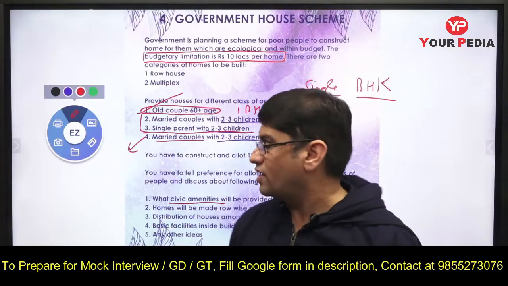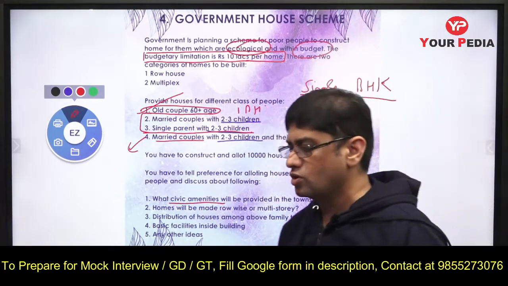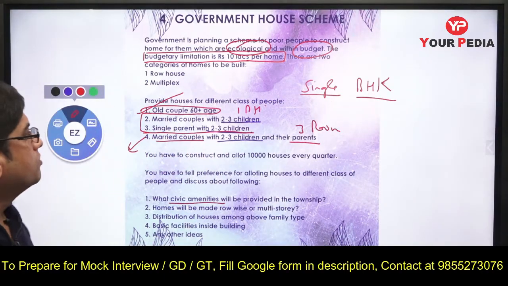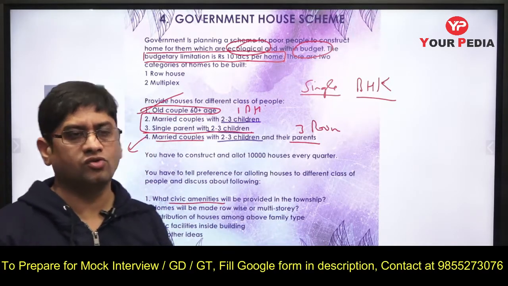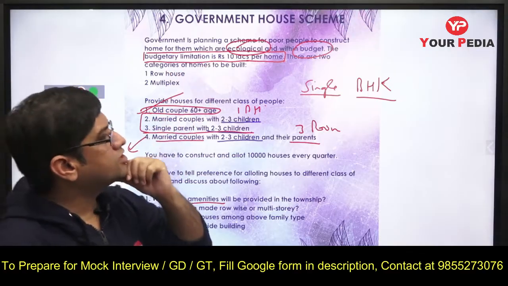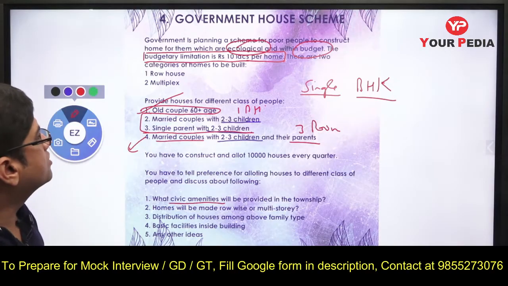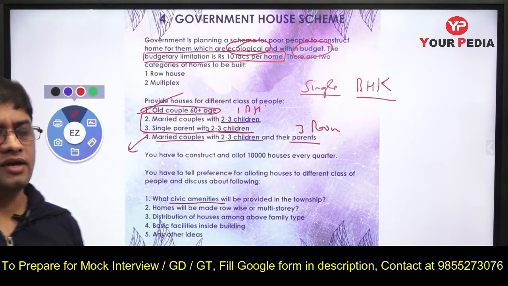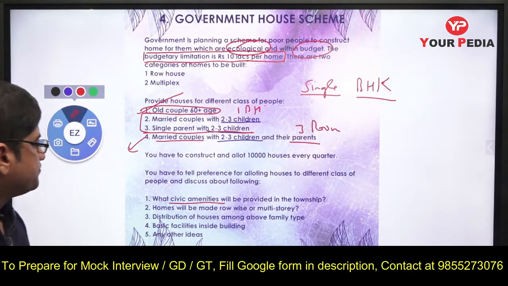So when you talk about this, ecological, within the budget and ecological. For the budget, obviously the size of the houses you have to make such that your budget should not shoot. That is what you have to do. And for ecological, you can think of the solar panels. Trees are to be planted in the township, sufficient trees, that is to be done. And maybe water harvesting can be done, and the green building concept could be utilized. So you know what is the meaning of that. Even the green building concept can be utilized, that is to be done.